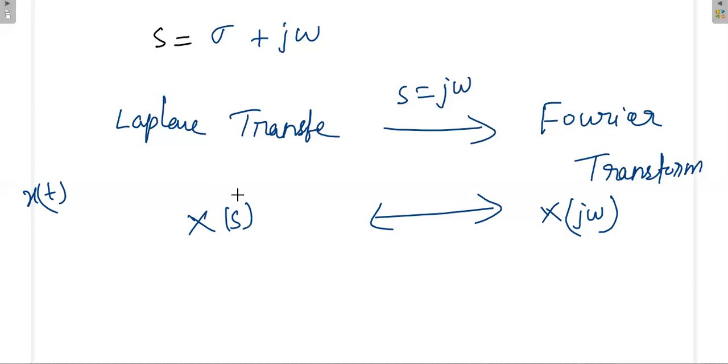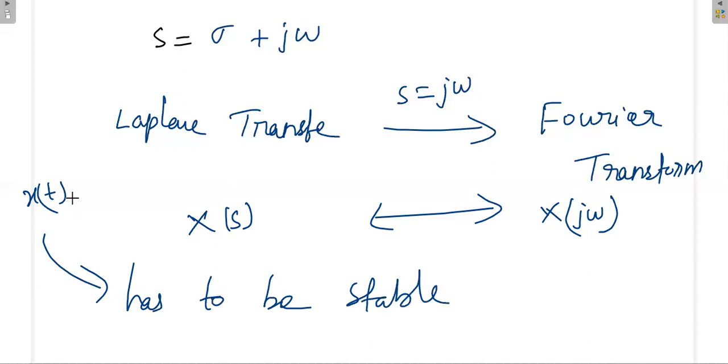But under the condition that x of t has to be stable. If the original signal x of t is stable, then if you know the Laplace transform, just by substituting s equal to j omega, we can get the Fourier transform. This is the relationship between the Laplace transform and Fourier transform.